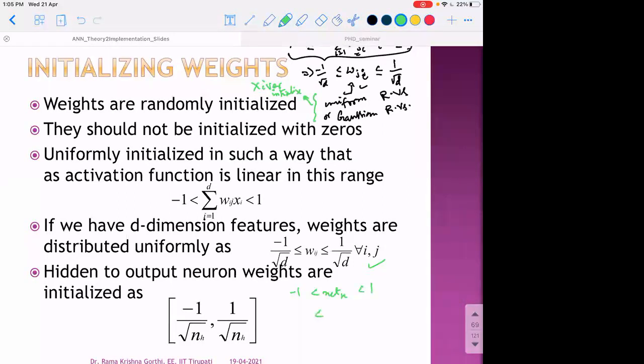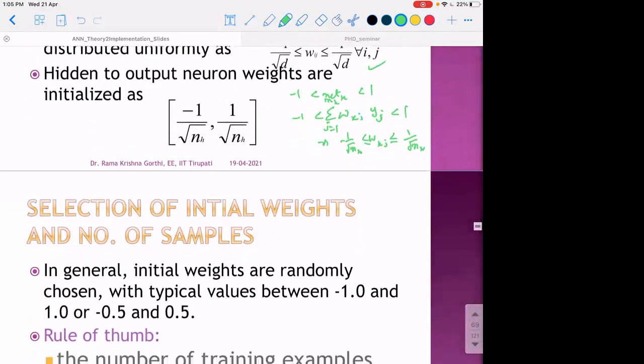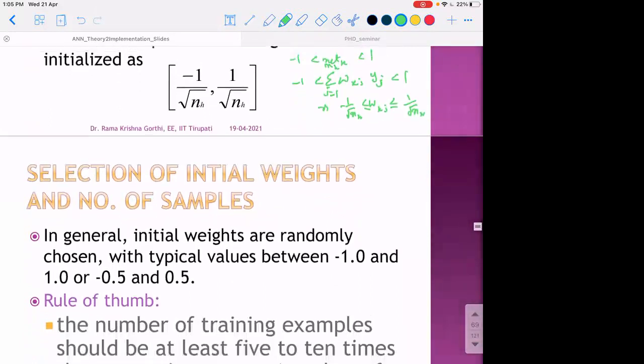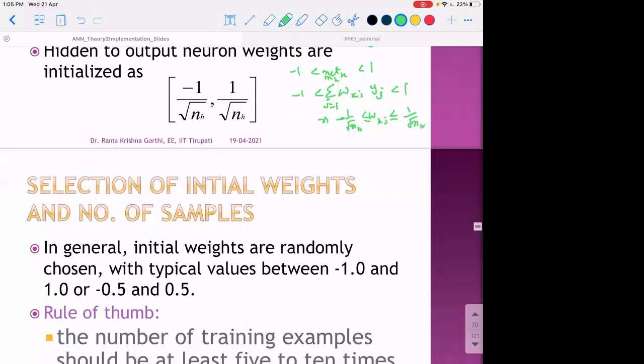For this to happen, the summation of wkj yj over j equal to 1 to nh is -1 to 1, and this requires wkj's to be initialized from -1 by root nh to 1 by root nh. Okay, so please note that we have the weights with both positive and negative sign.